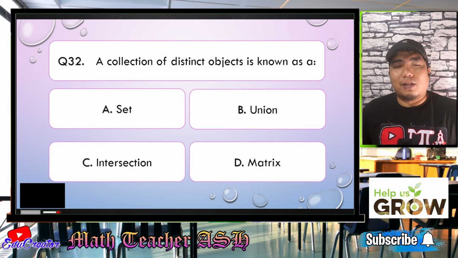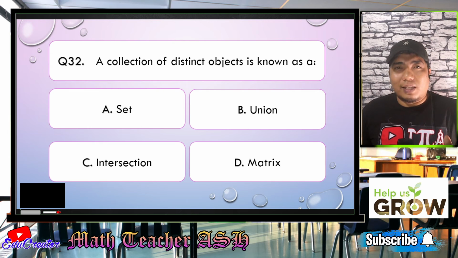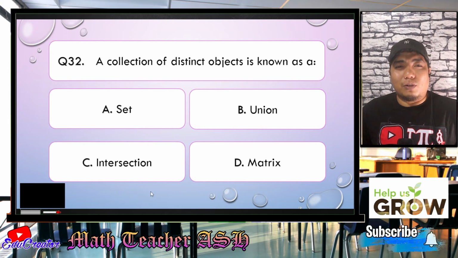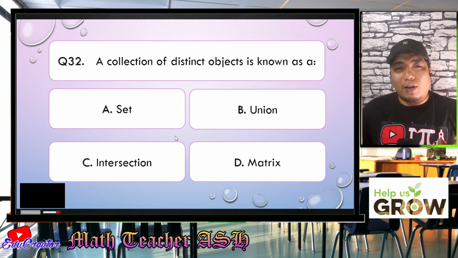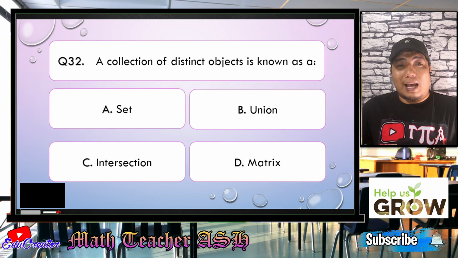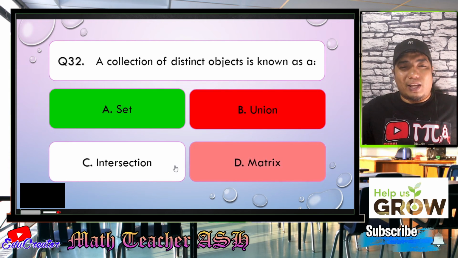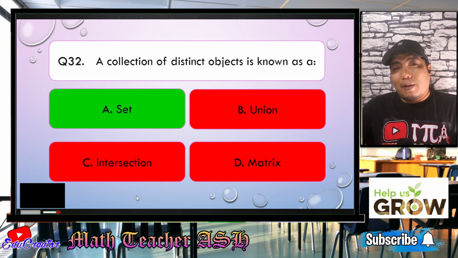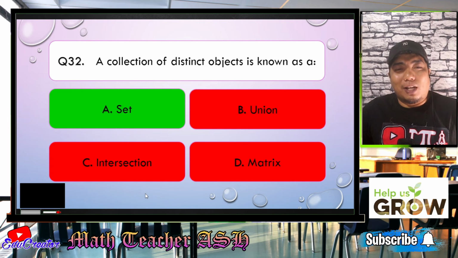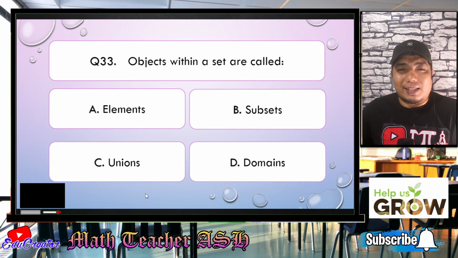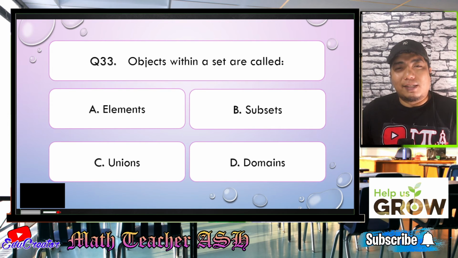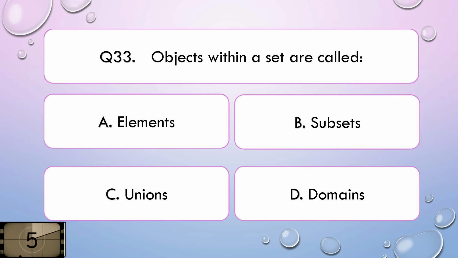Okay, my dear math learners, this question is a definition from the lesson on set theory. So the correct answer is that a collection of distinct objects is known as a set, letter A. All right, I hope you got that one, my dear math learners. Easy, right? Now, let us go to question number 33. Objects within a set are called A, elements, B, subset, C, union, or D, domains. I'll give you 5 seconds to think about your answer.